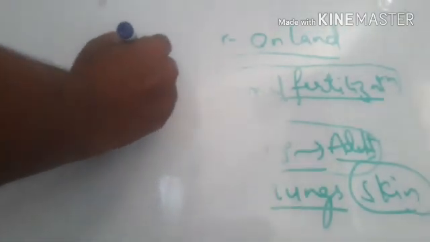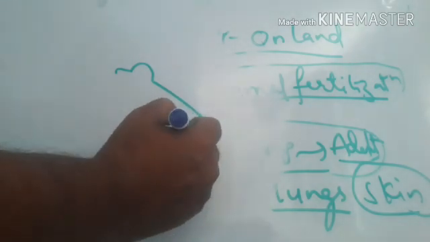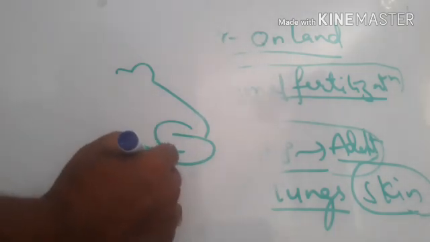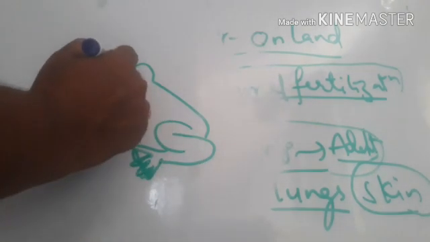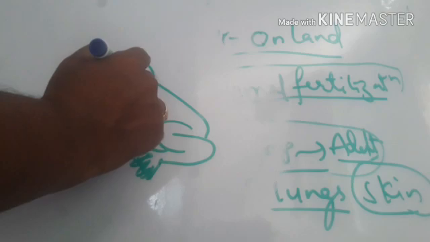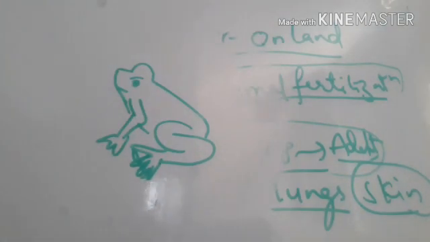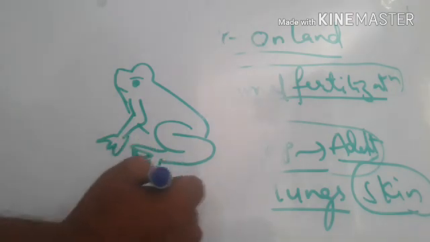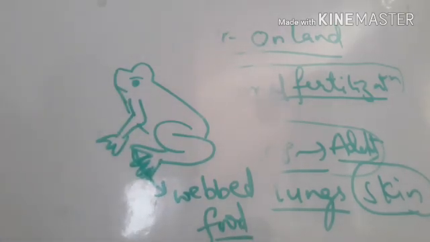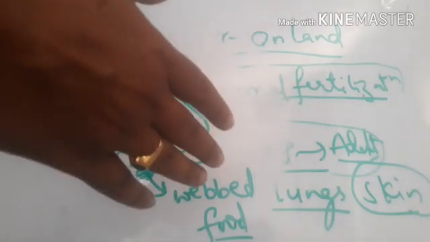frogs are adapted, they have webbed back feet. For example, if it is a frog, see the back feet, it has webbed feet, right? The back legs have webbed feet, which help it in swimming in the water. With the help of webbed feet it can swim in the water, and this adaptation helps the frog to live in the water, right?